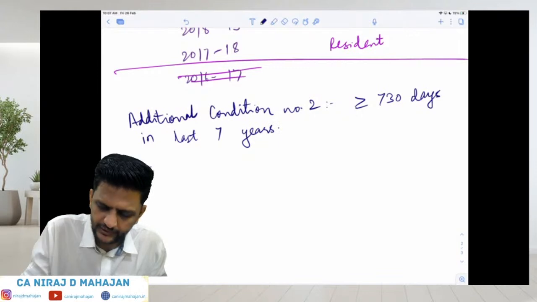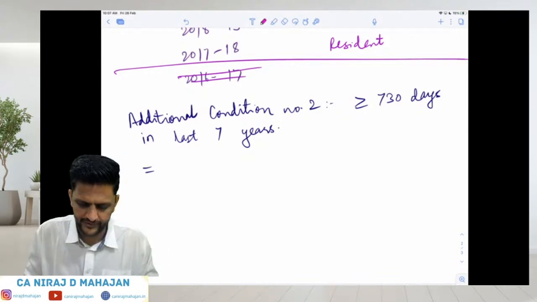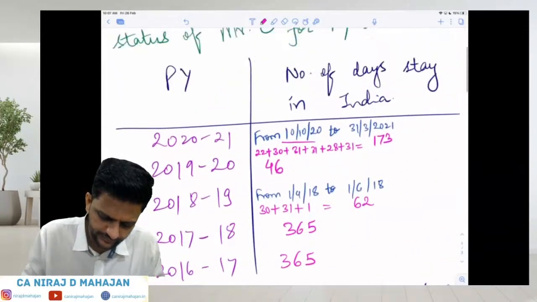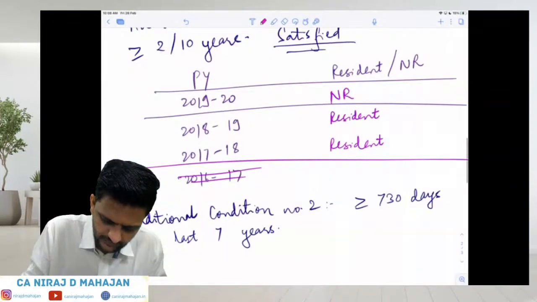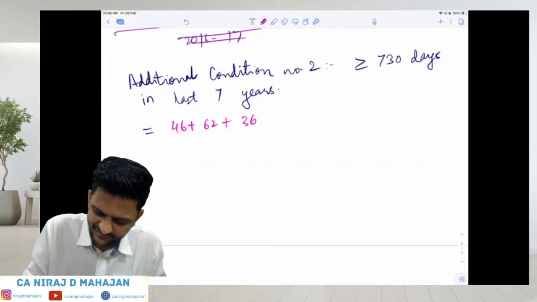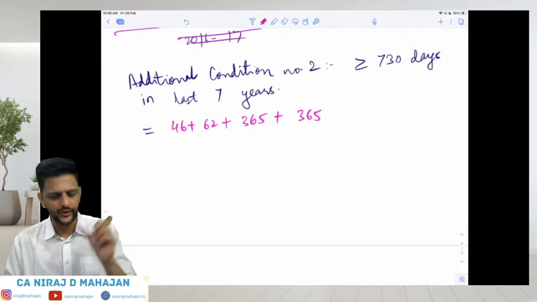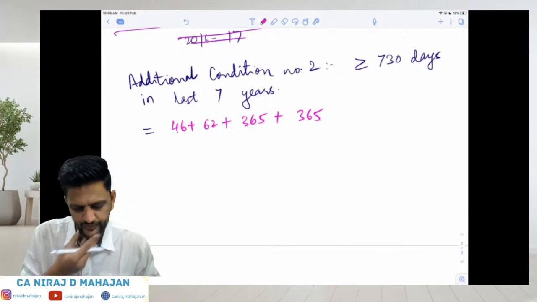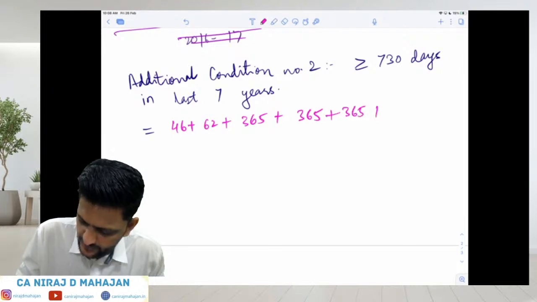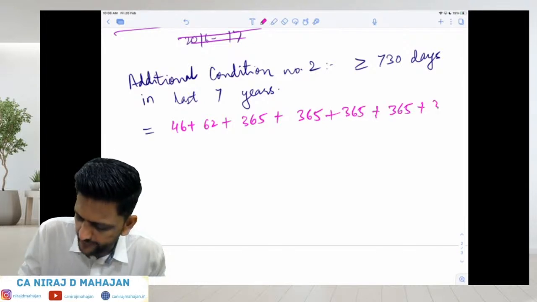Check, in the last 7 years. 46 plus 62 plus 365 plus 365 plus 365. You can keep on doing this. In total it should be 7 years, no? 1, 2, 3, 4, 5, 6, and 7. Whatever this comes to.